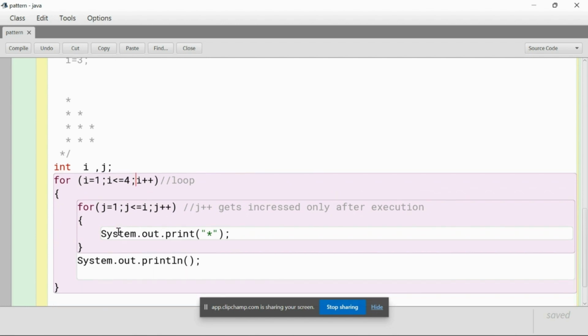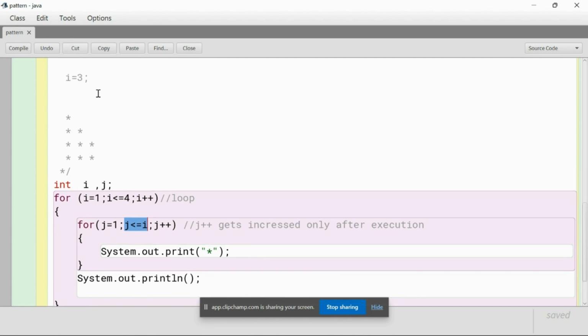So when i becomes 4, j will start from j is equal to 1. Now the statement will be like 1 is less than or equal to 4. This is how the statement is going to change.